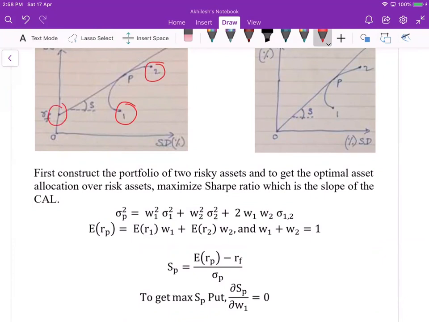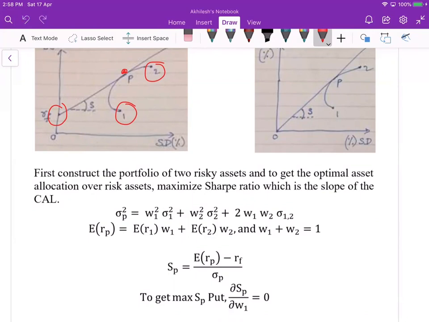This is the given. The end goal is to find the complete portfolio, and the complete portfolio lies on this tangent line, and the tangent line will pass from here, and this is the optimal risky portfolio.